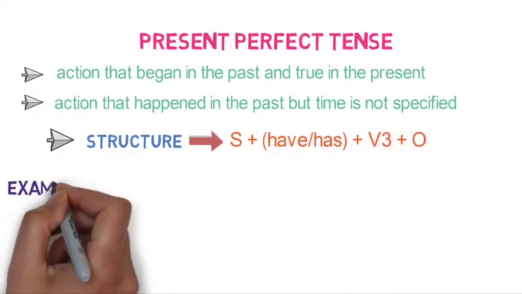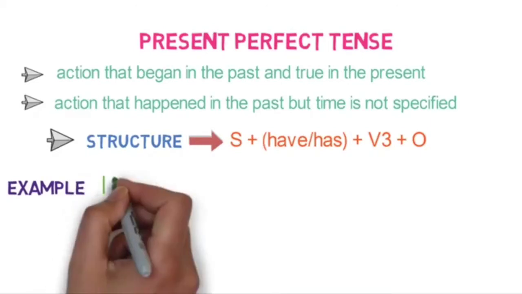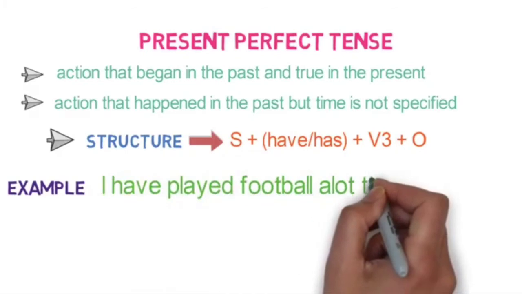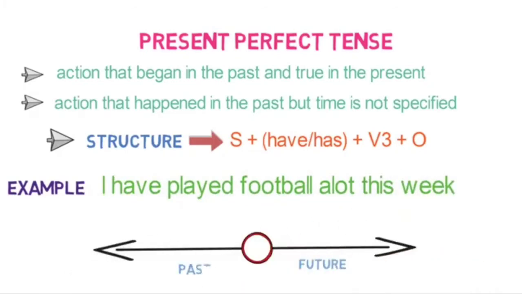Let's look into an example of an action that happened in the past and still it is true. I have played football a lot this week. Let's look into the timeline for it. The action of playing had started in the past. It is still true in the present moment. That is, I am still playing football.